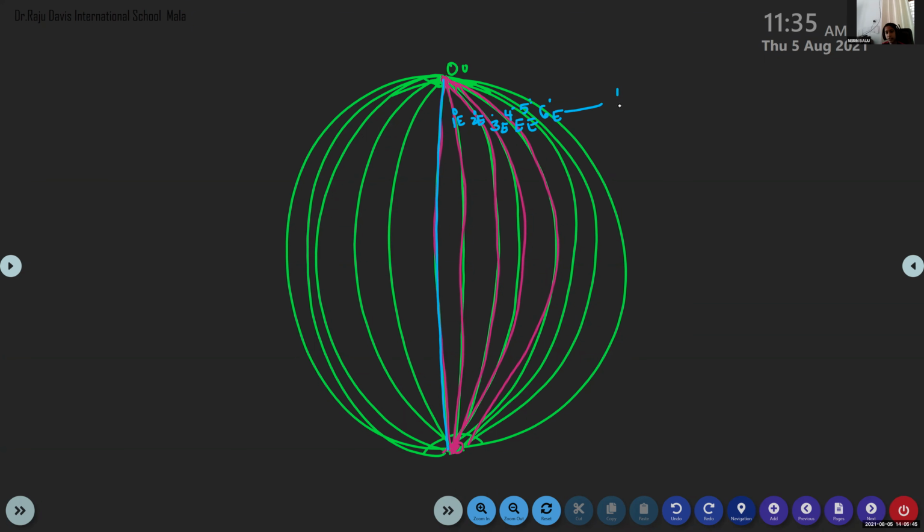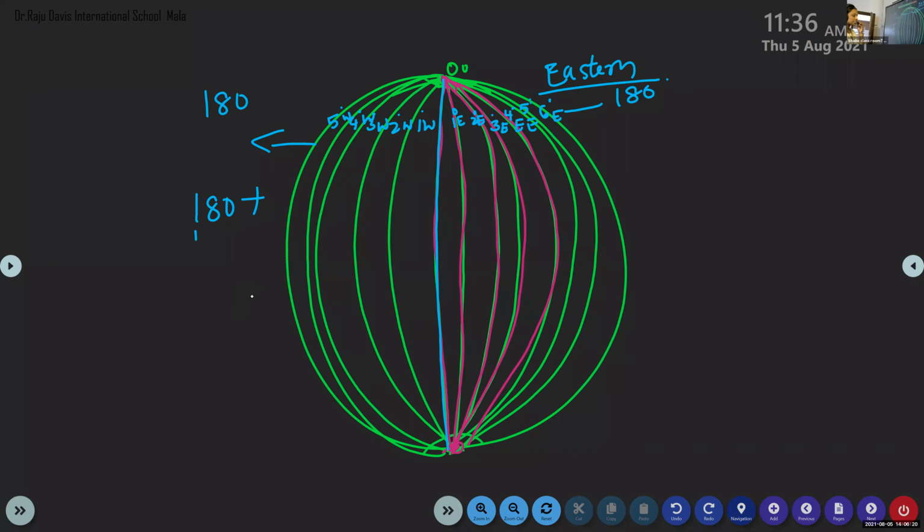So like that there are 180 lines of longitudes in the eastern hemisphere. Likewise in the western hemisphere: 1 degree west, 2 degree west, 3 degree west, 4 degree west, 5 degree west. So like that here there are 180. 180 plus 180 makes 360 degree. So there are 360 lines of longitude. Lines of longitude are also known as meridians.